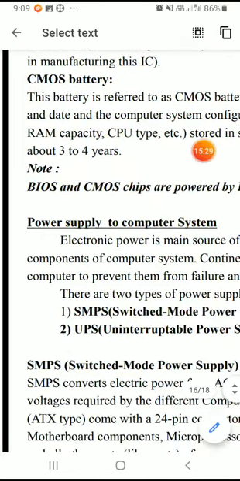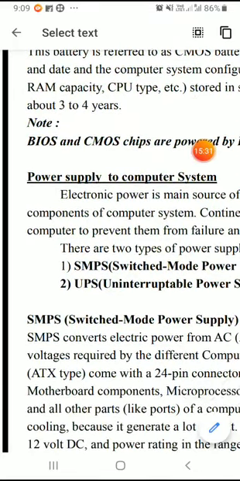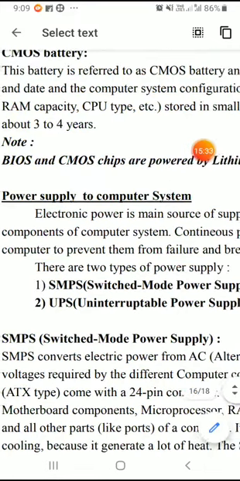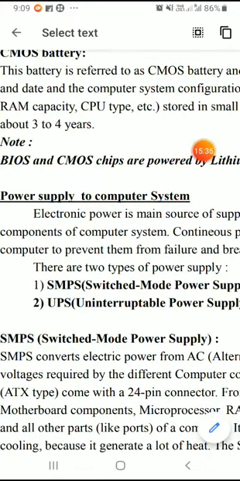Next part is called the power supply. As you know, each and every computer system requires power for its operation. Usually the power supply given to the computer system is an alternating current power supply, or mains power supply.